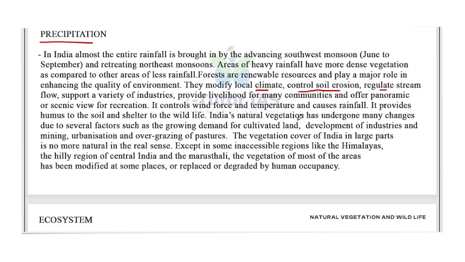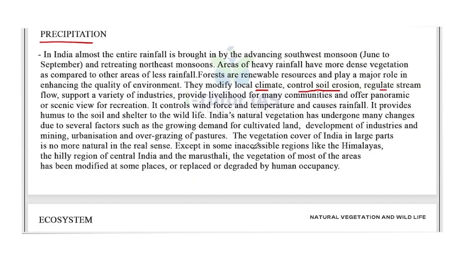India's natural vegetation has undergone major changes due to several factors such as the growing demand for cultivated land, development of industries and mining, urbanization and overgrazing of pastures. So these are some of the factors that contribute to the decline of our natural vegetation, or the decline of the forest.